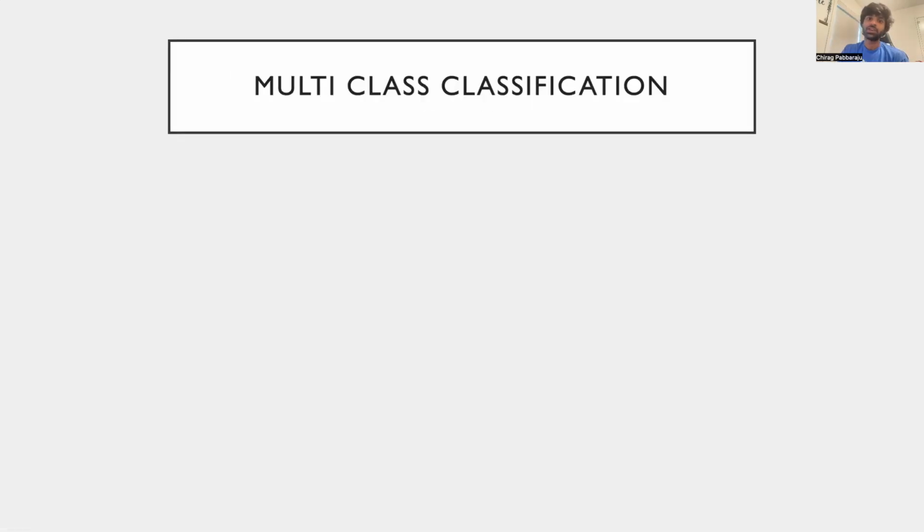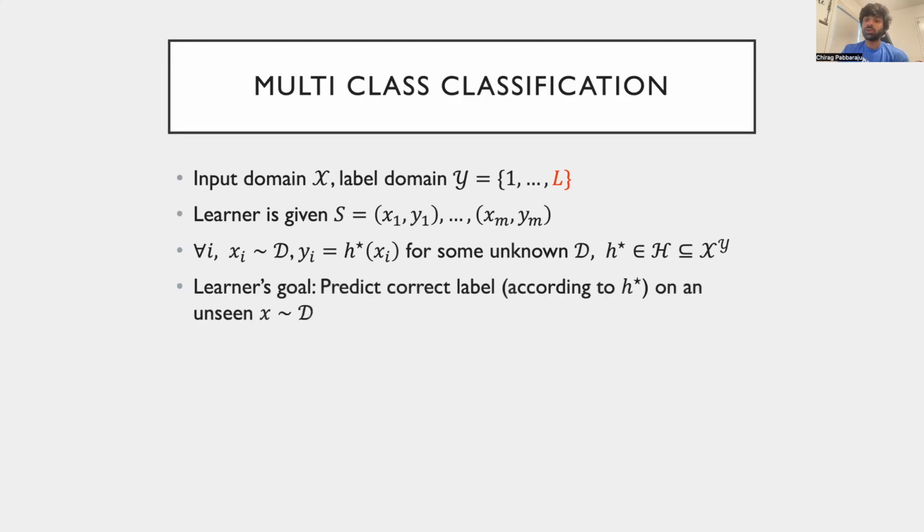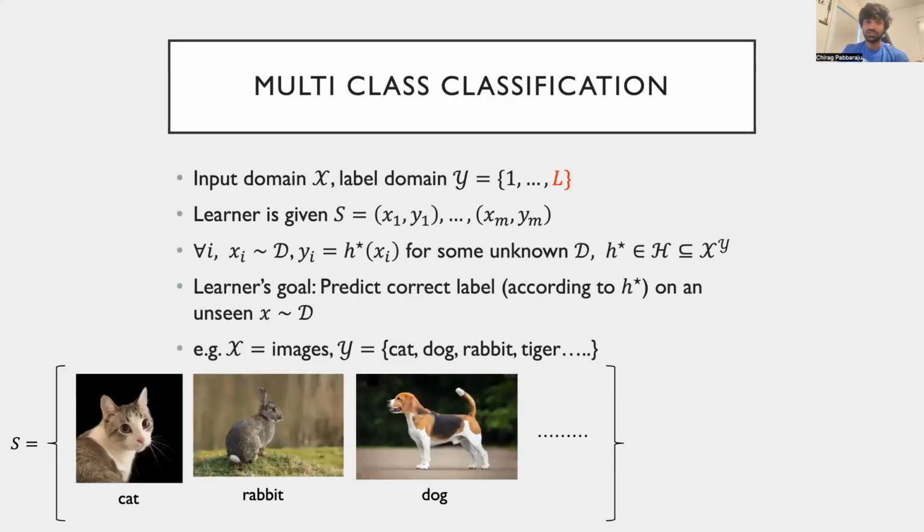Arguably though, most practical machine learning classification tasks involve more than just 2 labels. That is, we enter the multi-class setting where the number of labels belongs to a discrete set of size L larger than 2. In particular, the number of labels can also be infinite. The setting is still the same, where the learner is provided with a sample drawn from an unknown distribution and labeled according to an unknown function in a class, and we want to correctly label instances it hasn't seen yet. For instance, the input space X can be that of images of animals, and the label space can be the name of the animal.